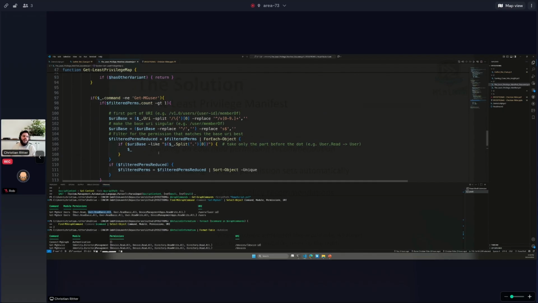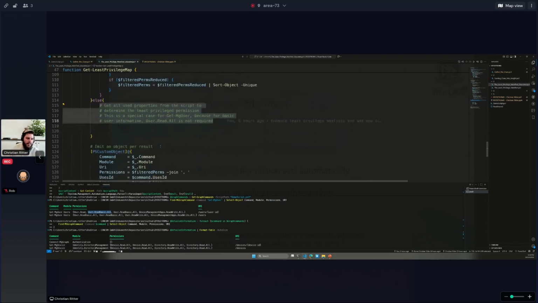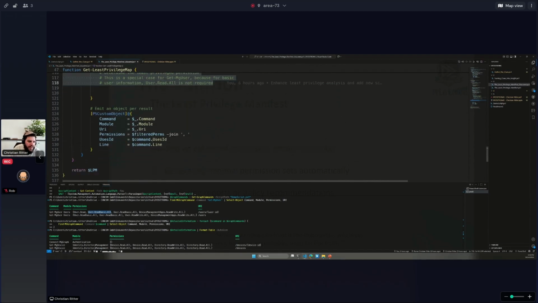But how could you determine if you have to use user.read.basic.all or user.read.all? Basically, I would make another AST run through a traversing and just say, get this variable where I use get mguser, and look through each property that is used, and if this is more than the properties I will retrieve from readBasic.all, when I read them, that could be a good indicator that I have to use user.read.all if it exceeds the properties that user.read.basic.all returns. Make sense so far? I hope. Because I can't see your eyes, but I just assume.